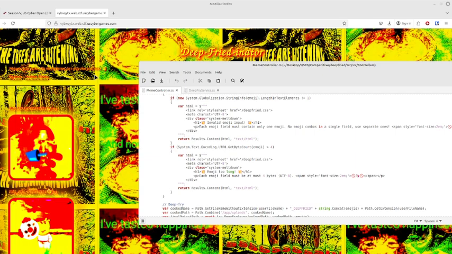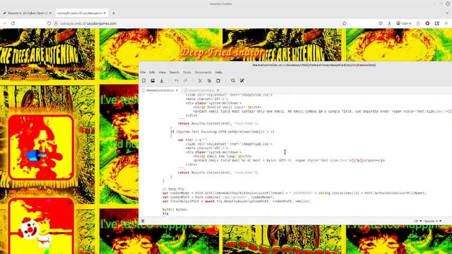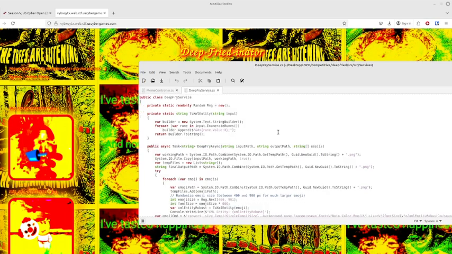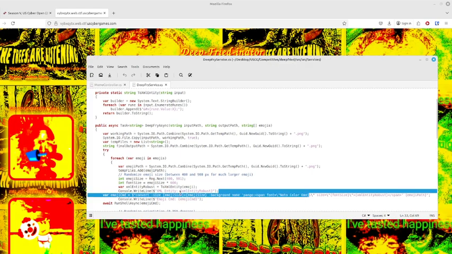However, you could play around with the submit meme and registering. But the one thing that interested me the most would be the deep fry async, right? And that's in deep fry service. Here's the function, and it uses ImageMagick, I think, right? Yeah, ImageMagick convert.